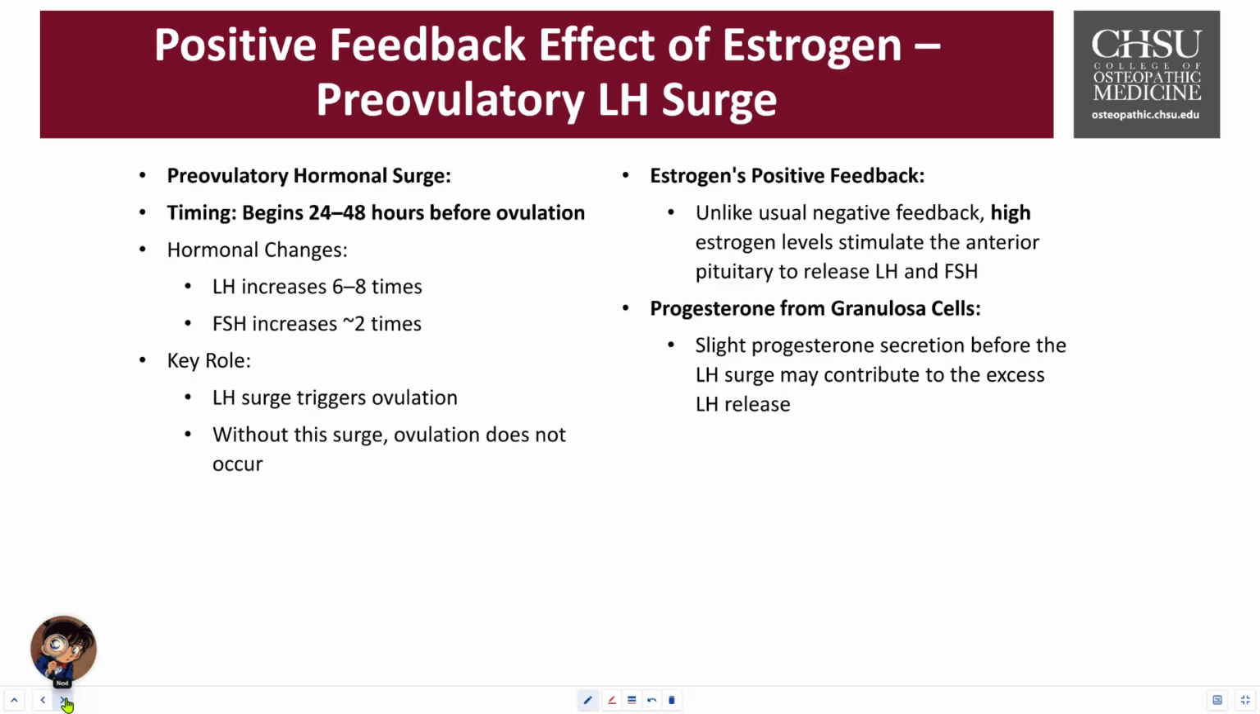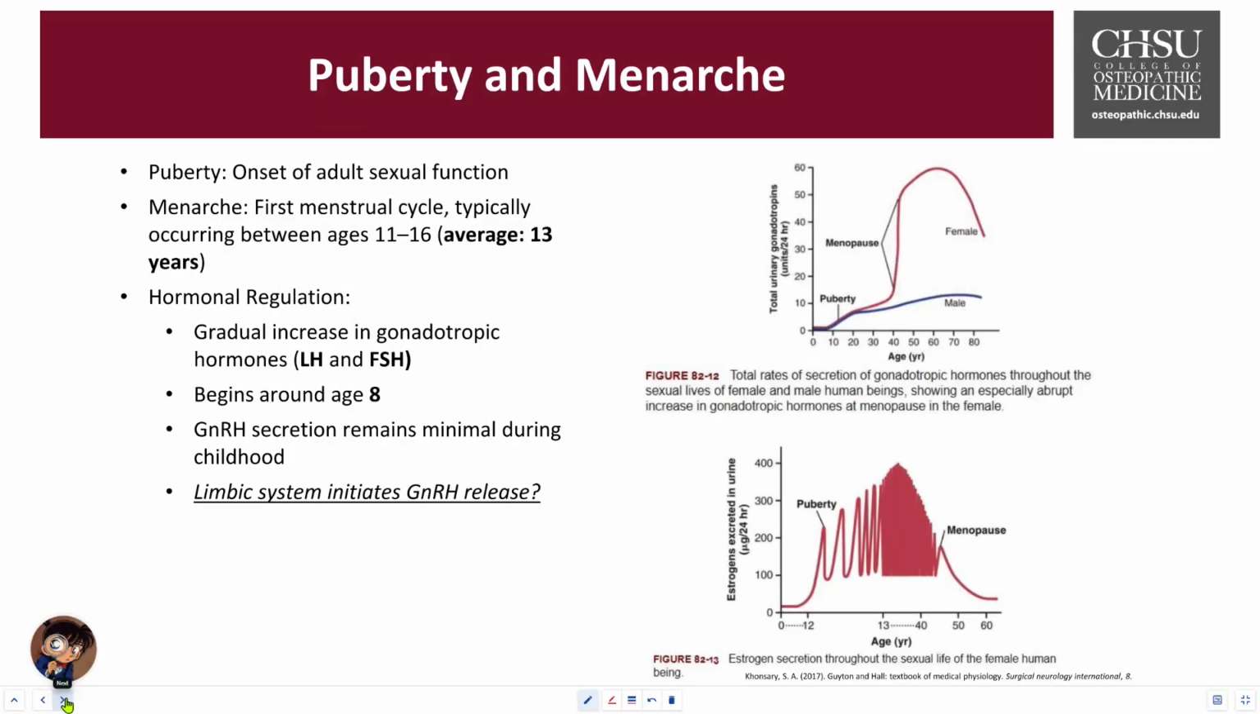And again, going back to infertility issues like PCOS, this could be an issue. Let's take a look at the onset of puberty and menarche. Menarche is defined as the first menstrual cycle, marking the transition into reproductive maturity. The timing typically occurs between the ages of 11 to 16, with an average onset of about 13.